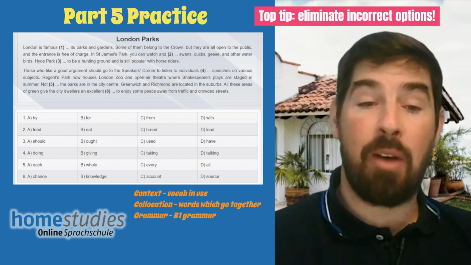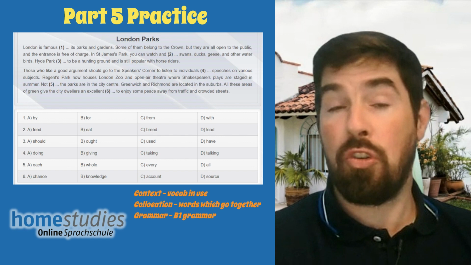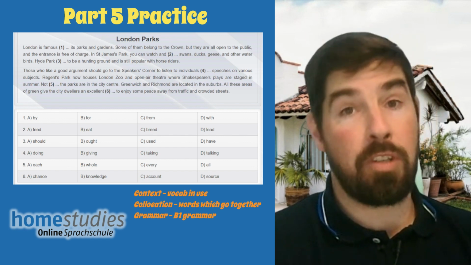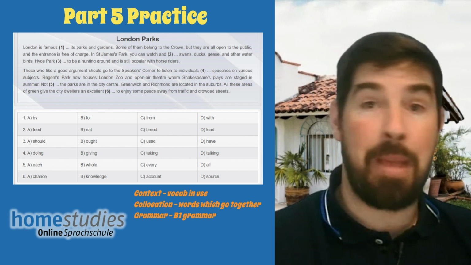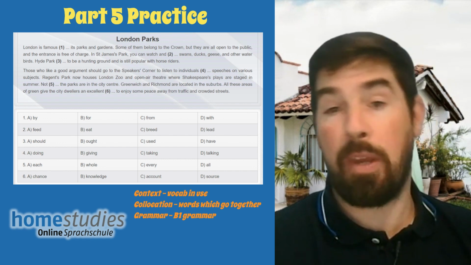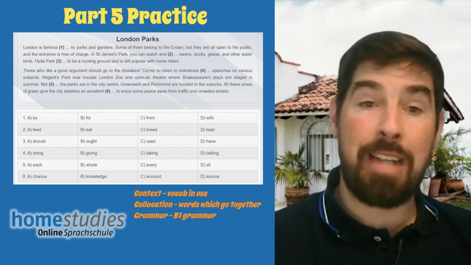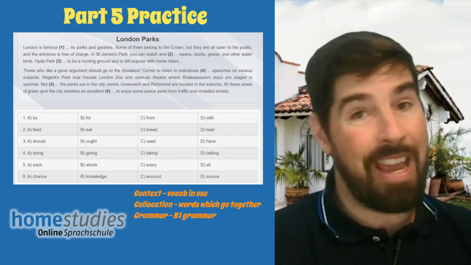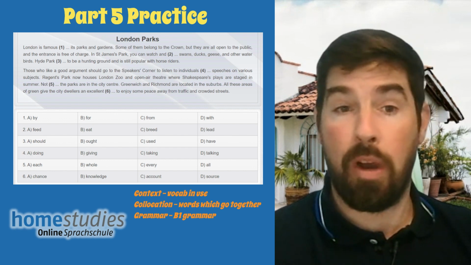Let's move down to number 3, which we've got should, which is for recommendation. Ought is also for recommendation. Used means that somebody makes use of it, and have, well, we can use have in many ways. So these words have a grammatical function generally. So here we're getting tested on our grammar. So reading before and after.